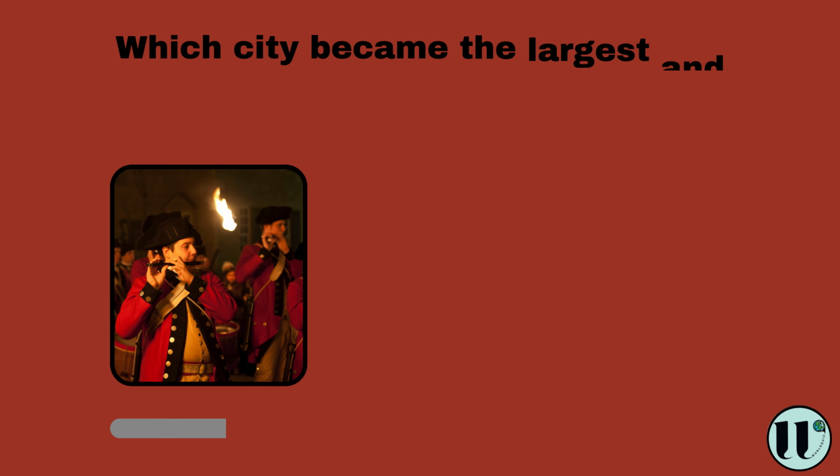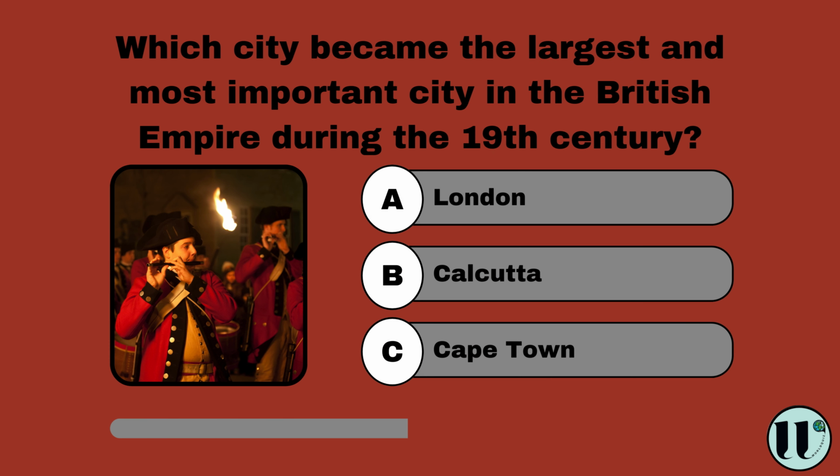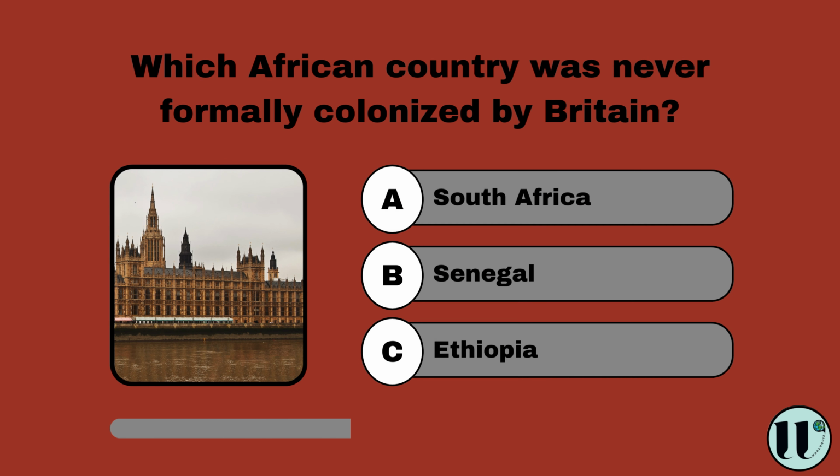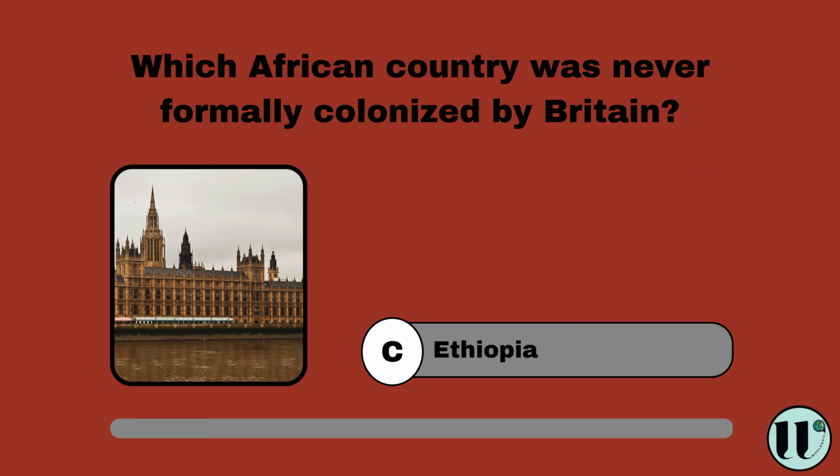Which city became the largest and most important city in the British Empire during the 19th century? London, Calcutta, Cape Town. London. Which African country was never formally colonized by Britain? South Africa, Senegal, Ethiopia. Ethiopia.